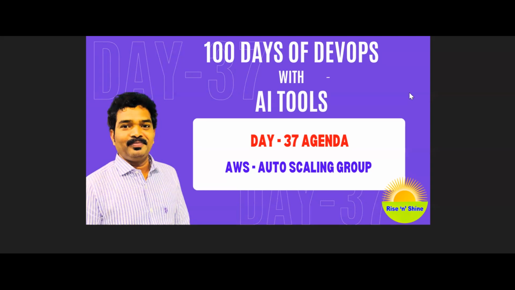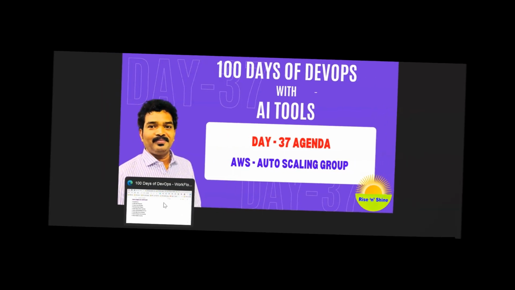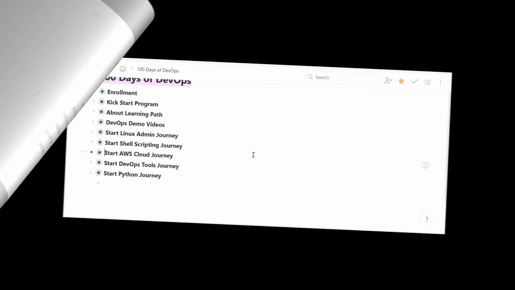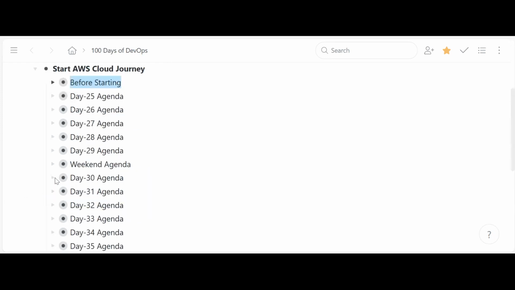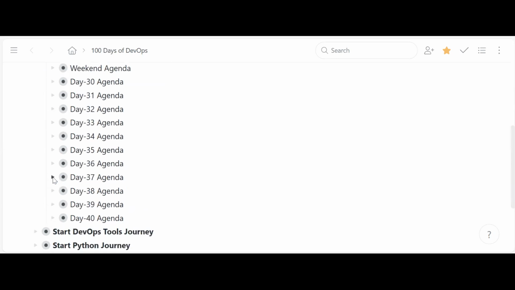Now let's go ahead to understand the day 37 agenda, that is about auto scaling group. As we are following our workflow, let me open this workflow. 100 days of DevOps, we are in the process of the cloud journey, and in that cloud journey we are in day 37.